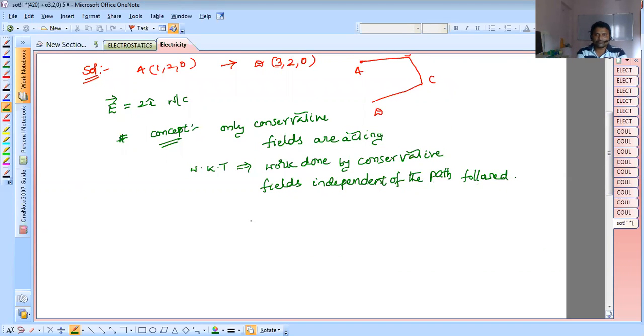So now we move on. Work done by a conservative force equals minus the charge times the potential difference between those two points.